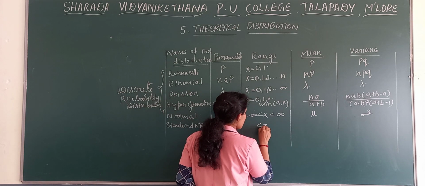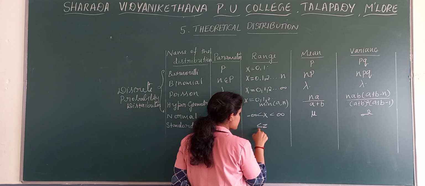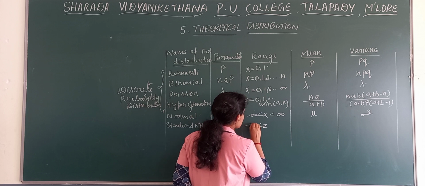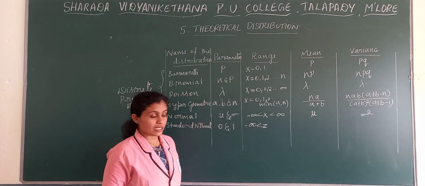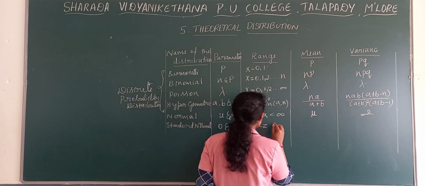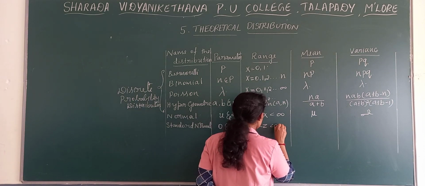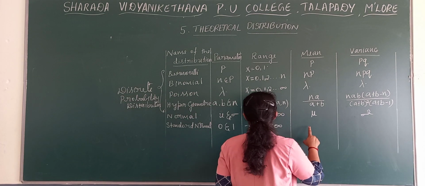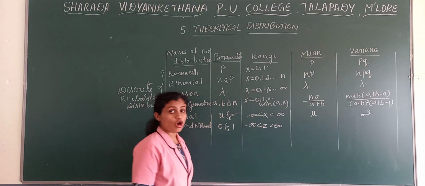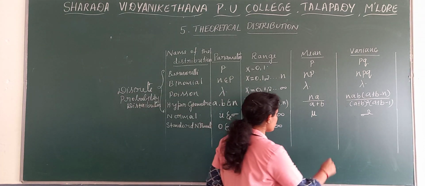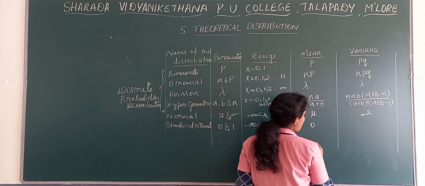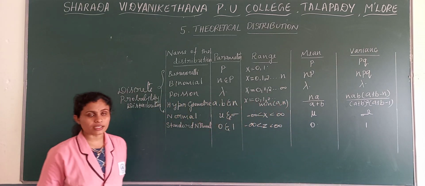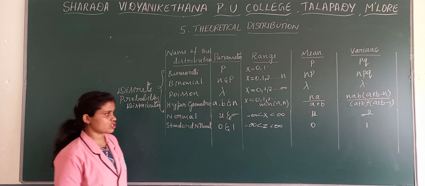Here Z is greater than minus infinity but lesser than positive infinity. What is the mean of standard normal distribution? Mean is 0 and variance is 1.